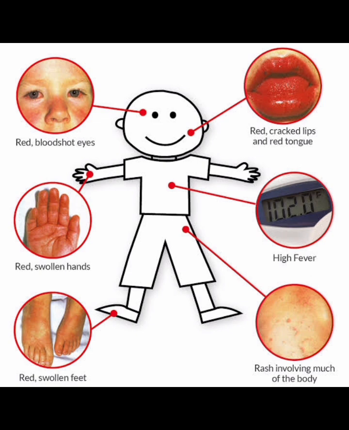The rash of Kawasaki is polymorphous, whereas HSP is a maculopapular, non-blanching, palpable rash. ITP is a petechial purpuric rash. Here is the polymorphous rash in Kawasaki.